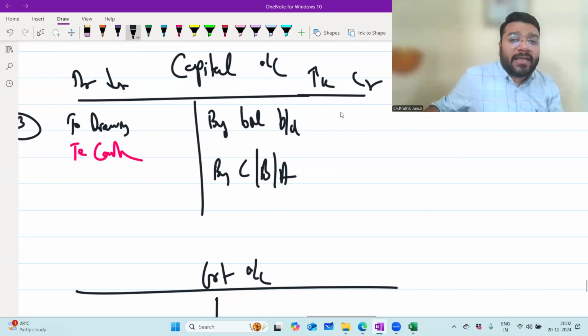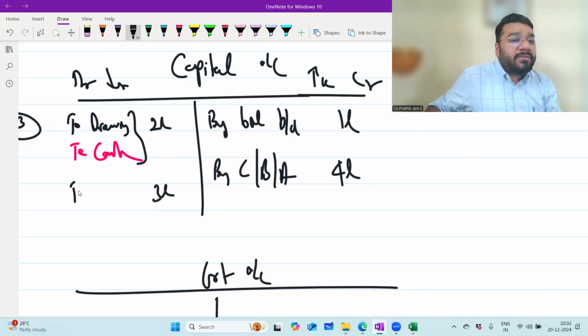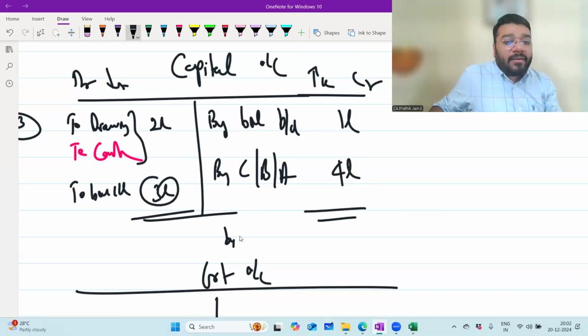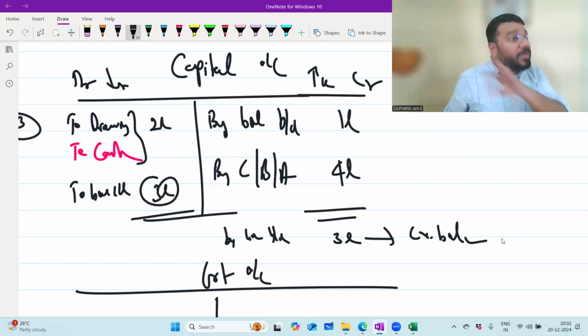Opening balance 1 lakh. Additional capital 4 lakh. How much total capital? 5 lakh. In that, 2 lakh withdrawn. What is the balance? 3 lakh. By balance carried down 3 lakh, and to balance brought down 3 lakh. The balance brought down is coming on the credit side. What does it become? Credit balance. So the capital account will always have the credit balance. Now the question is twisted.